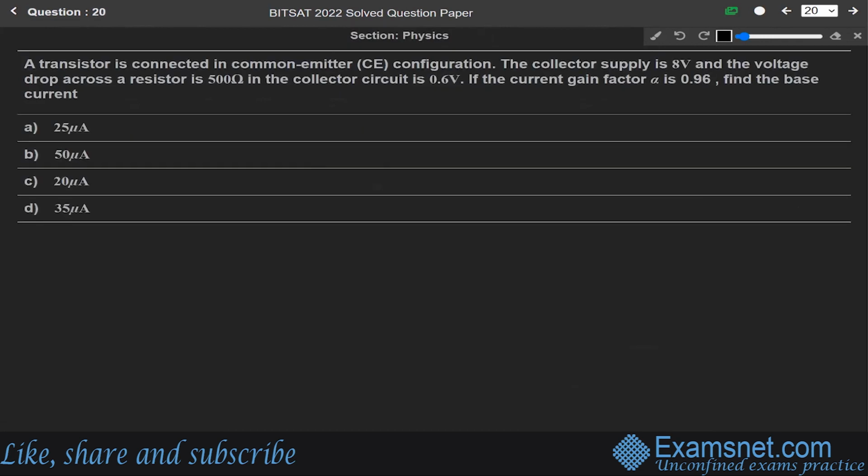Now, next question 20. In this question, a transistor is connected in a common emitter configuration. The collector supply is 8 volt and the voltage drop across the 500 ohm resistor in the collector circuit is 0.6 volt. If the current gain factor alpha is 0.96, find the base current. Okay, so this is from the chapter of alternating current.